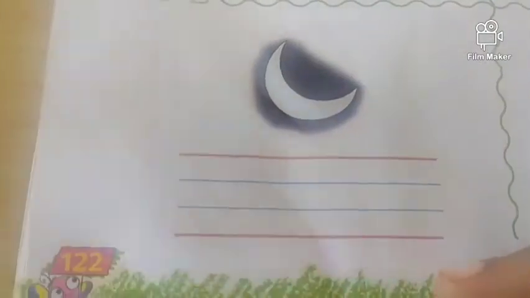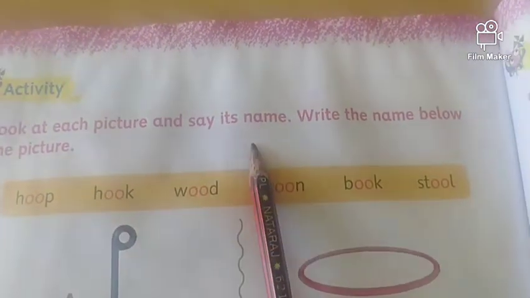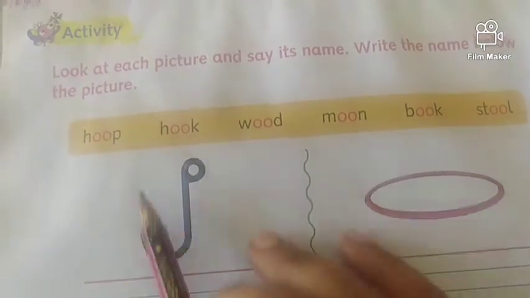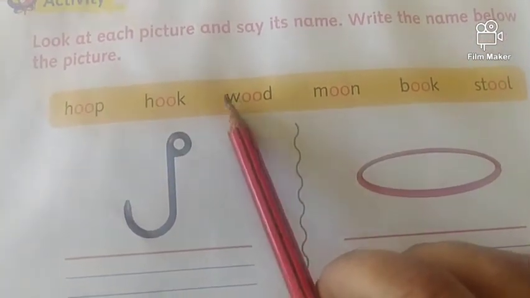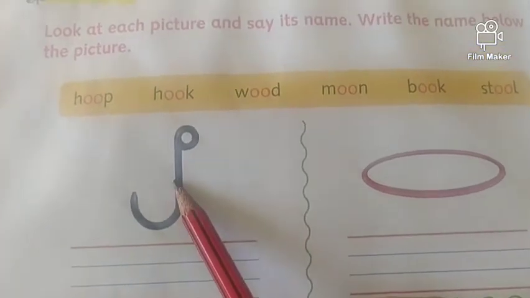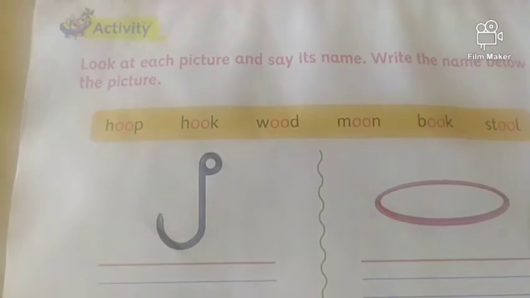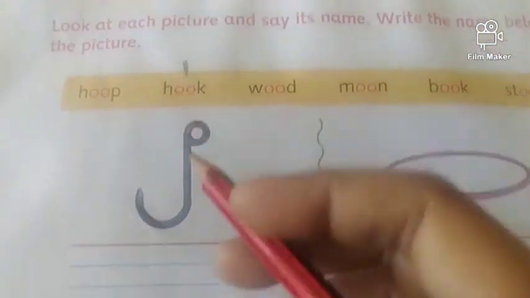Okay? Let's open page number 122 and read. Look at each picture and say its name. Write the name below the picture. So here are pictures. You have to find the correct word from this yellow block and write it here. So this is hook. What is this? This is hook. Number 1, hook. Where hook is written? Here. Hook.